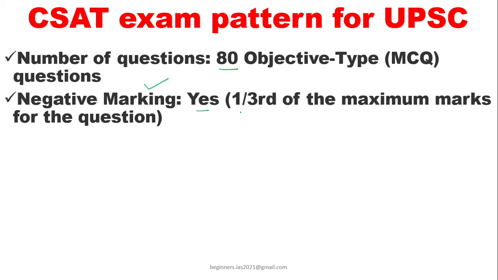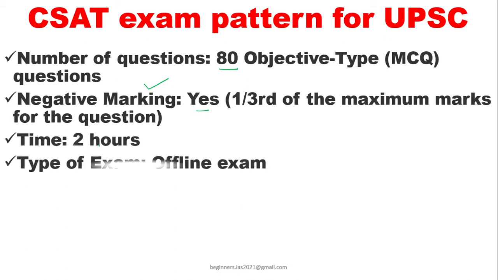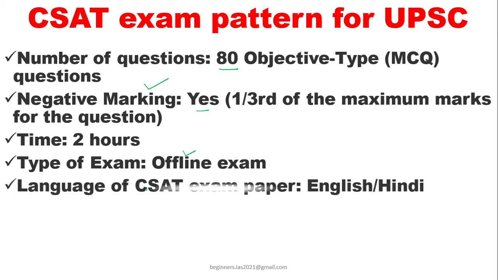Yes, 1 by third of the maximum marks will be penalized for each incorrect answer. The time duration is 2 hours. The type of examination is offline, and the language for the CSAT exam paper is English and Hindi. It carries both the languages.